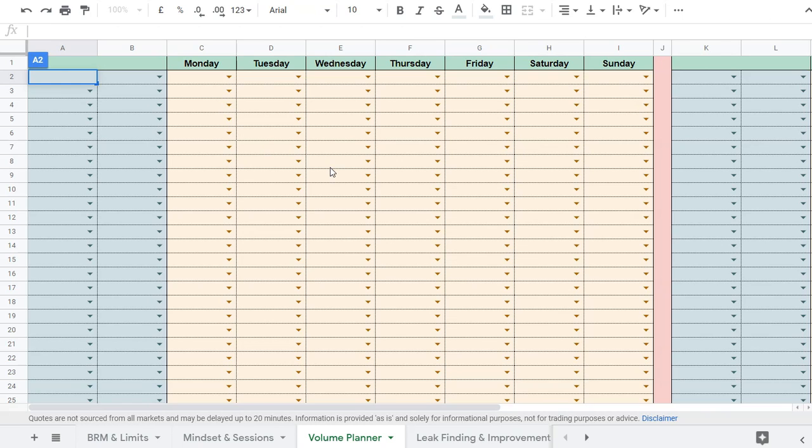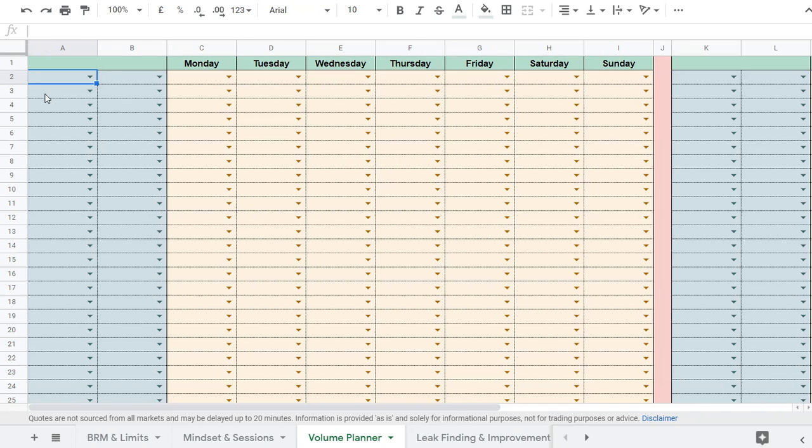We're going to be taking a look at the Volume Planner tab. This is a fairly straightforward and highly customizable volume planner. It allows us to schedule when we're going to put in our volume at the poker table and also make sure that it doesn't conflict with other important life events or responsibilities that we have.